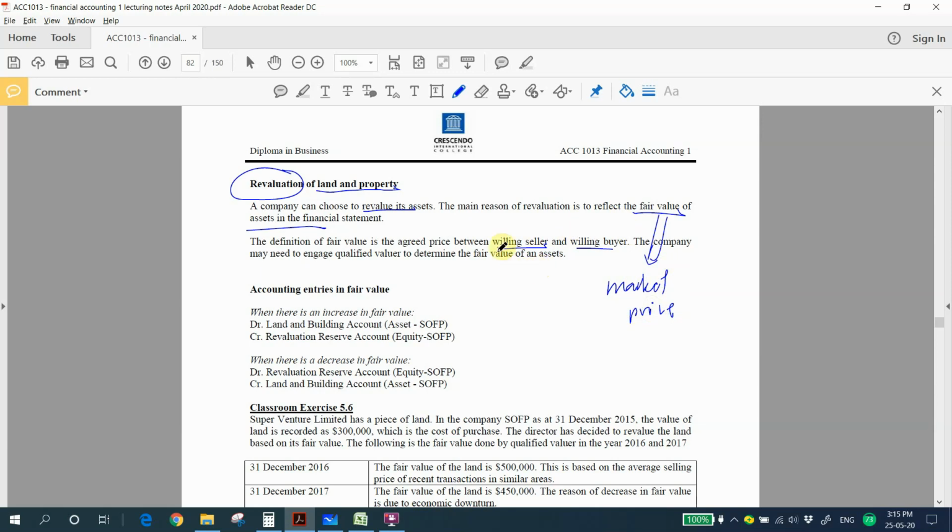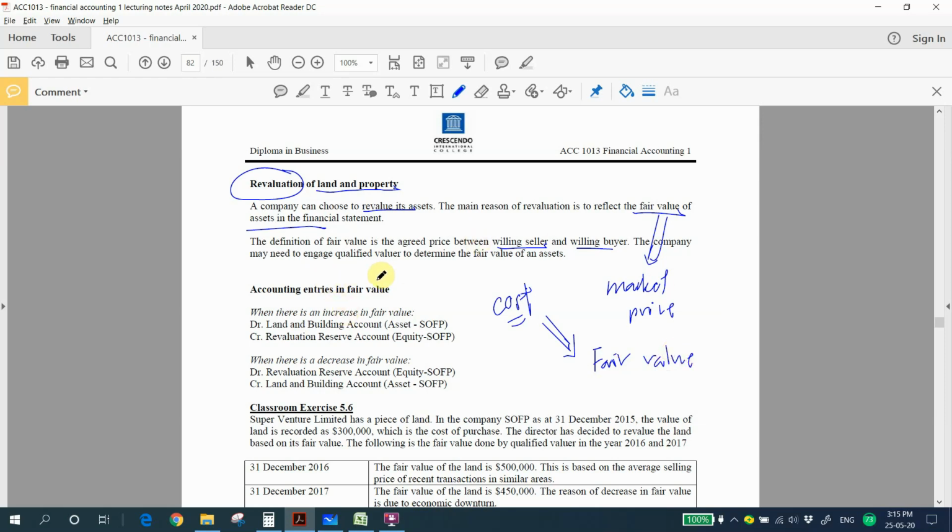Normally, when we record the land and property value in our record, we'll be using the cost. So revaluation gives a chance that the company can adjust the asset from its cost to the fair value.